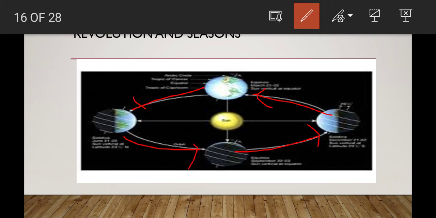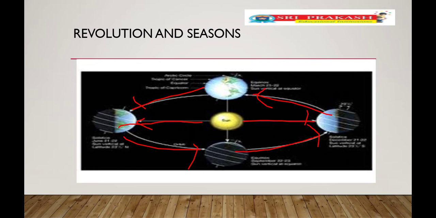It is dark when the earth comes. Just to see how the changes happen. If we see here, half of the part is in the daytime, and the remaining part is in the dark. In this position, half of the part is in the daytime and the rest is in the dark. So like that, earth is revolving around the sun.